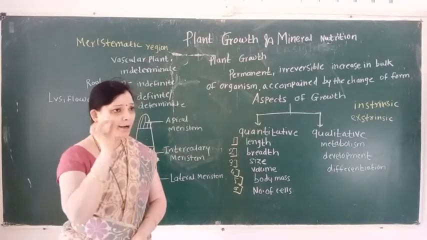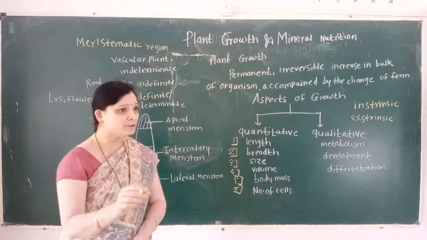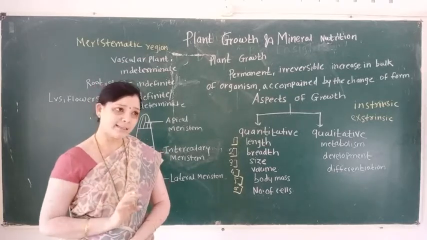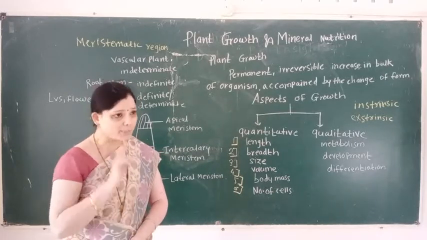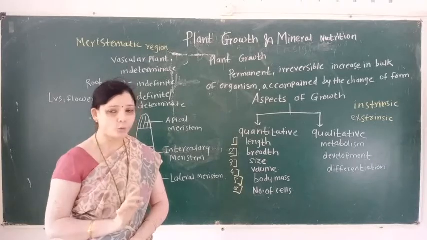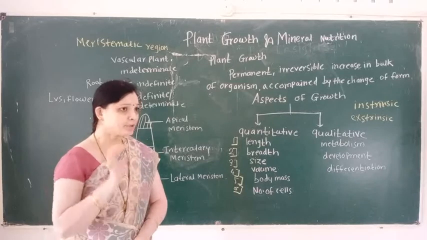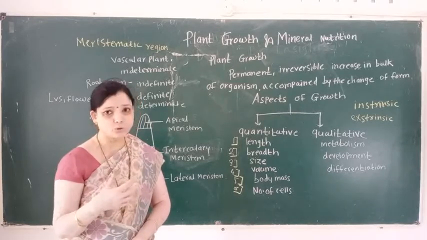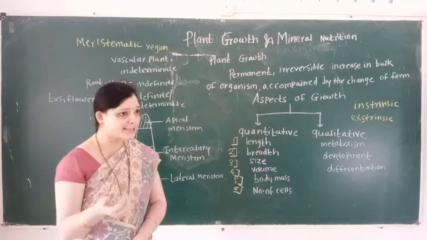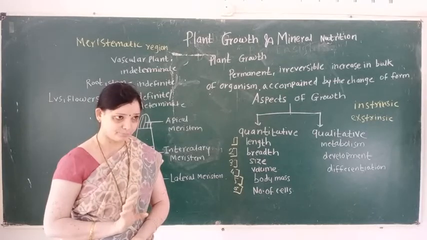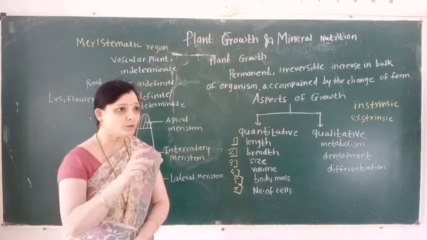Meristematic tissue is a group of young and immature cells. Meristematic tissue performs one important function: it undergoes cell division, that is, it increases the number of cells by multiplication. So meristematic tissue forms new cells.